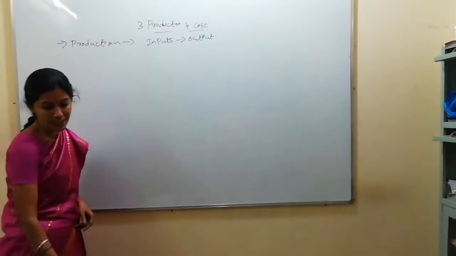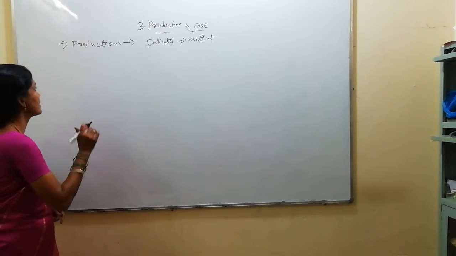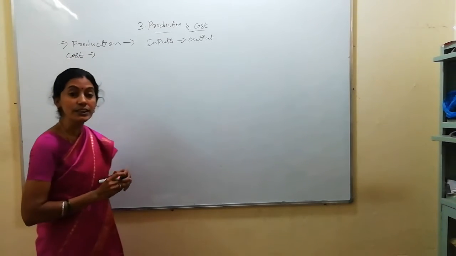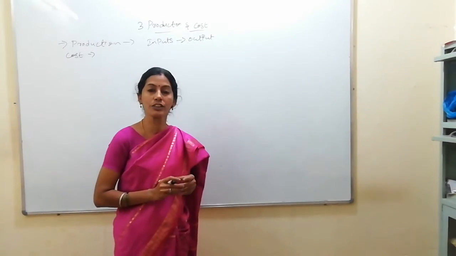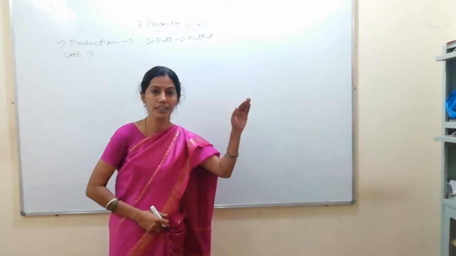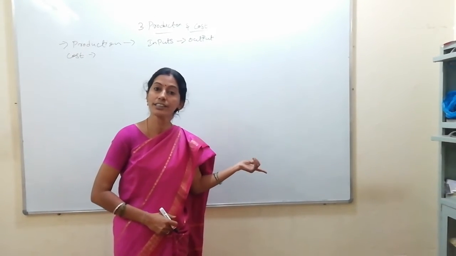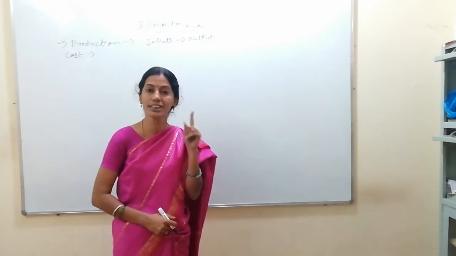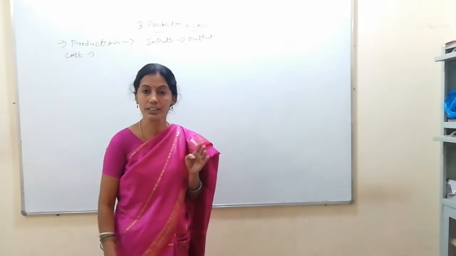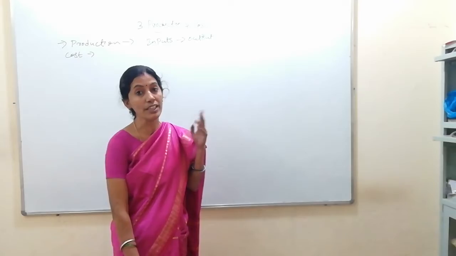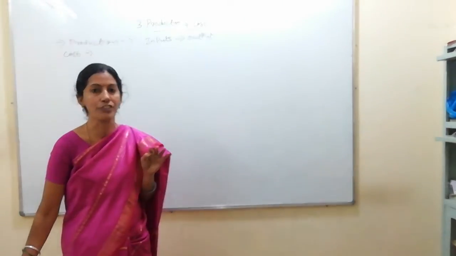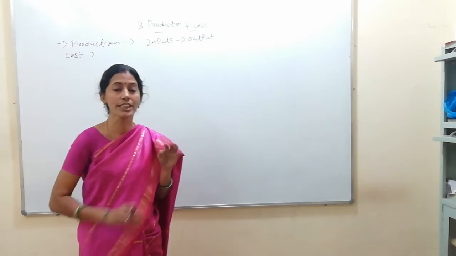Next concept we are going to discuss is cost and revenue. What do you mean by cost? It is the expenses incurred by a firm by producing goods and services. Whatever you want to produce, you have to purchase the raw material and acquire the factors of production. We have discussed in first year: land, labor, capital, organization are the four factors of production. You have to pay the rewards for them: rent, wage, interest, profit. So those are all expenses.